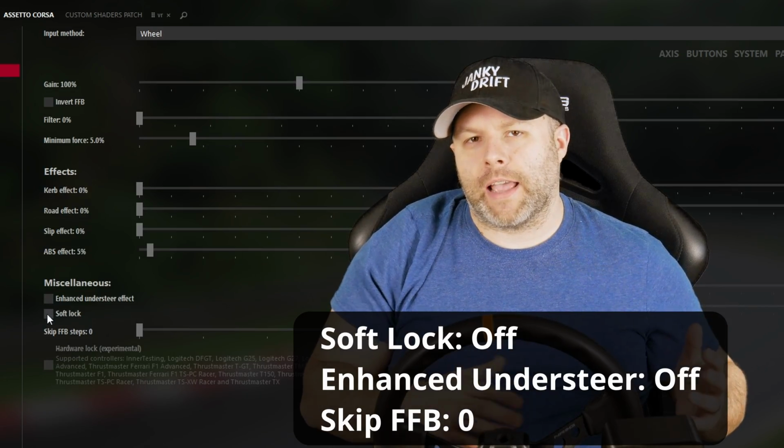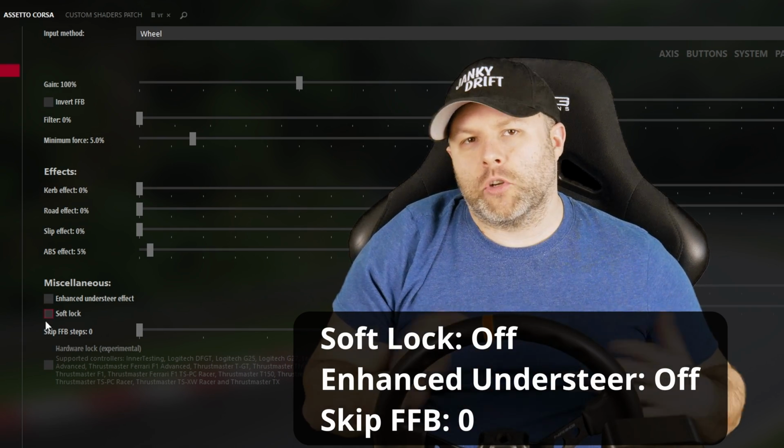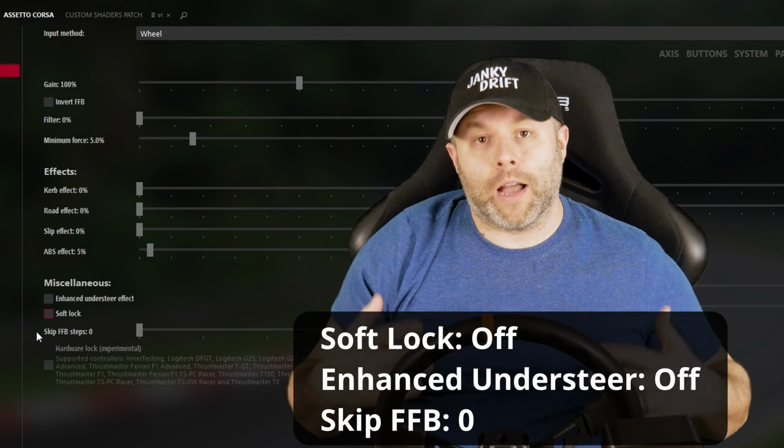Jumping into the force feedback tab, you'll see that there is an option for soft lock, which basically lets Assetto set its own steering lock points. I find that letting Simpro 100% handle locking points helps decrease the issues that I was having with clipping and other weird BS, so I recommend keeping this setting off.